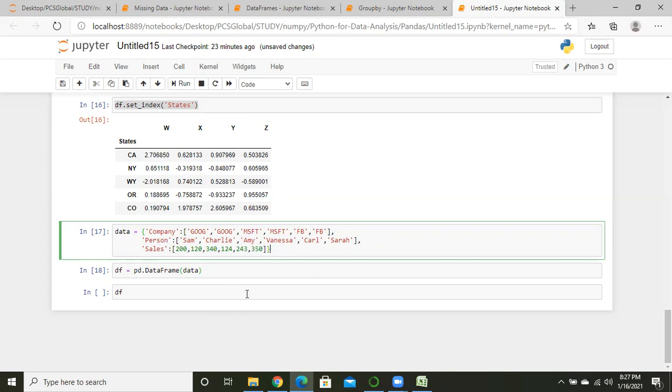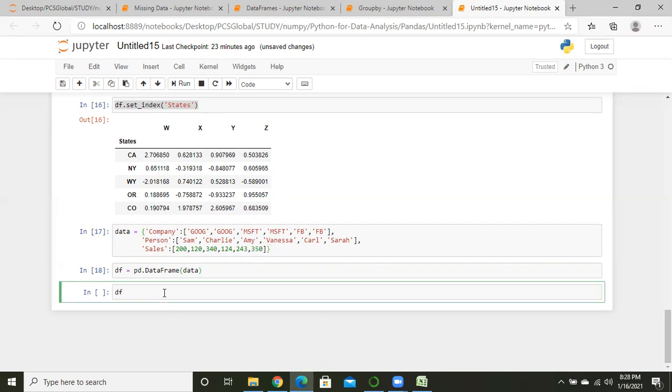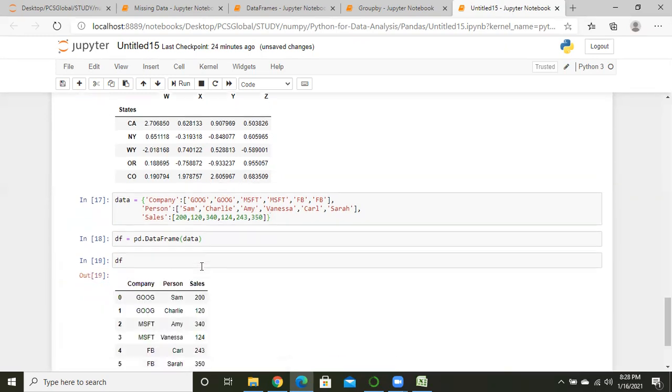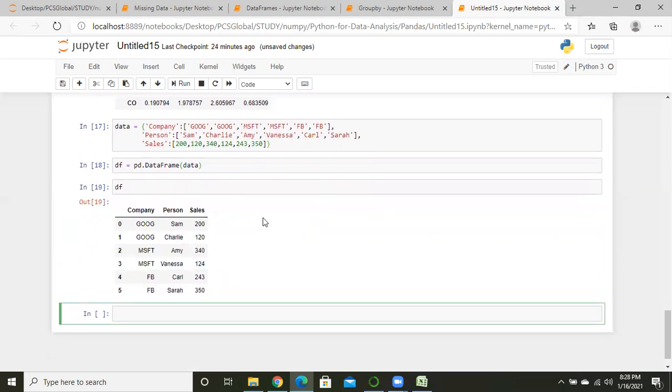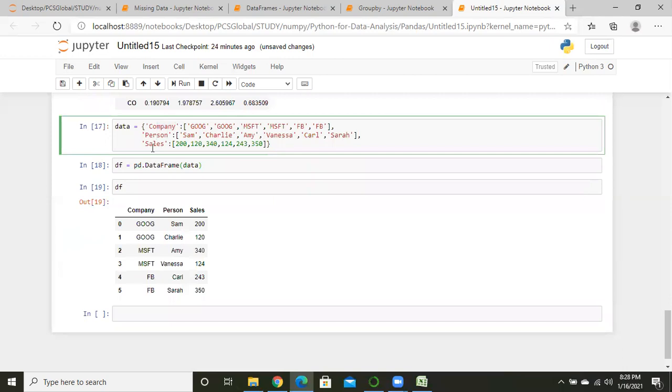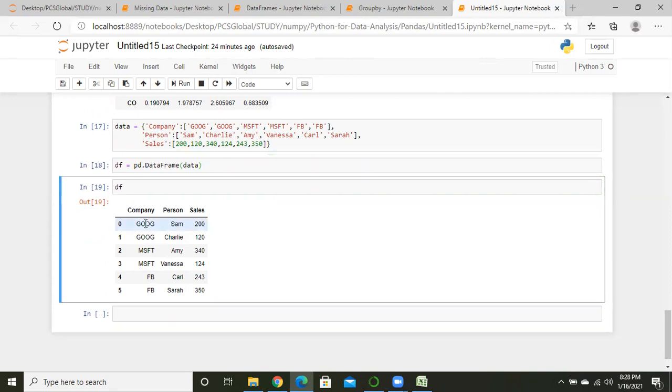We are making the entries for a table, we are just making a data frame. Yes, sorry, a data frame. Here company, person and sales. Google is there, Microsoft is there and Facebook is there. There are three different companies.